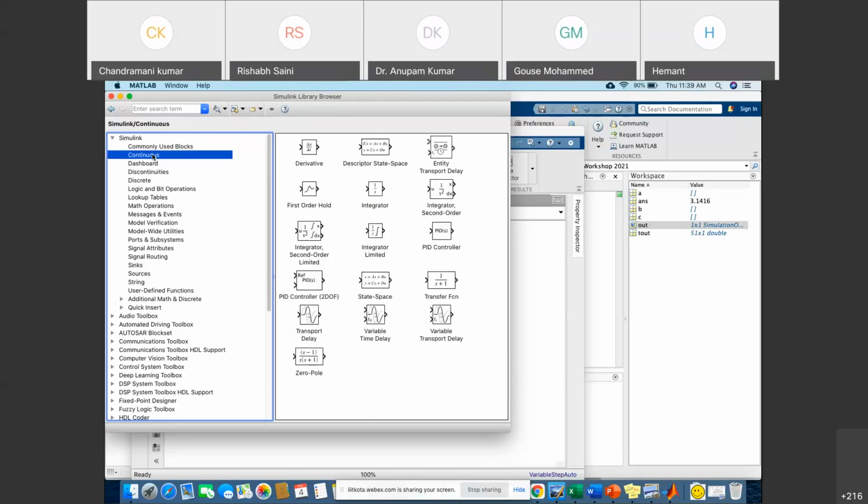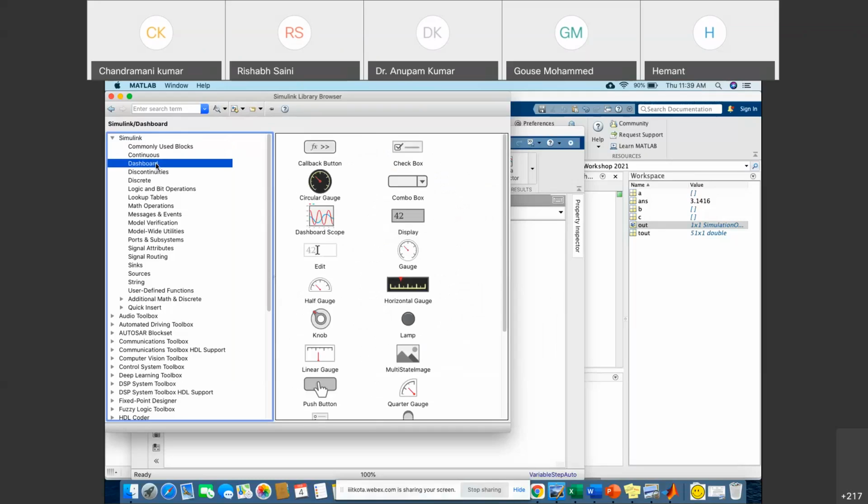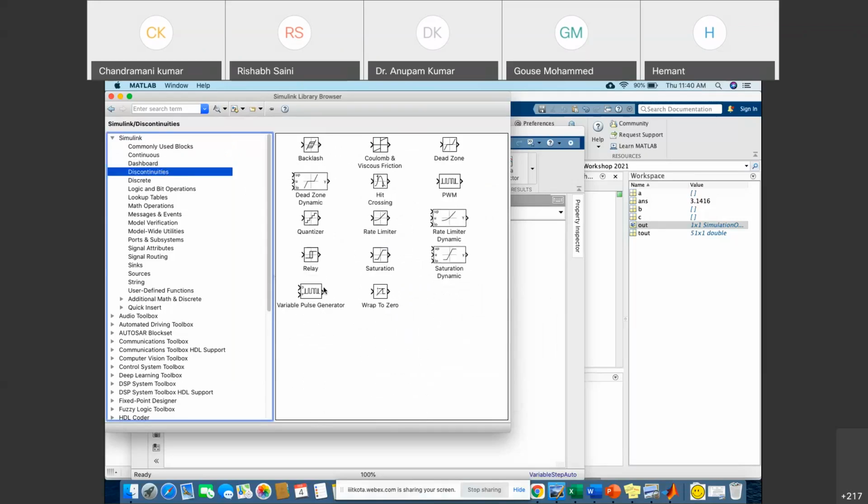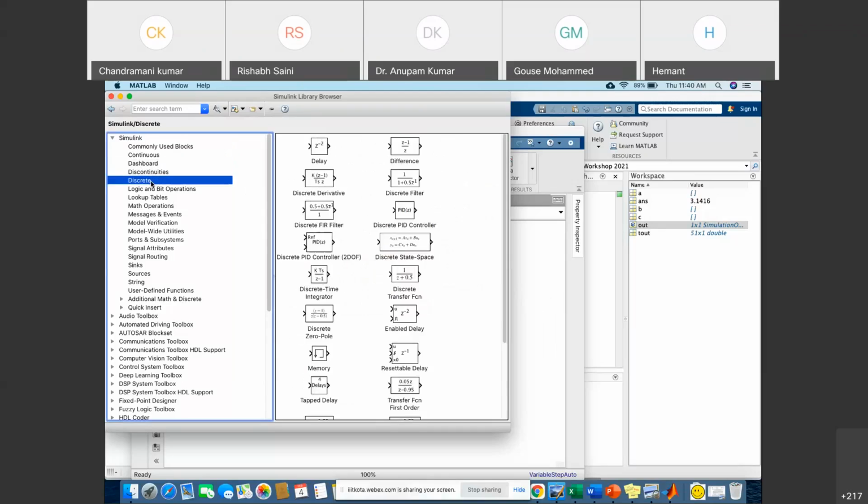If we go to continuous, then you can see all the continuous blocks like transfer function, state space, and derivative part, integrator, right? So these are available in the continuous section. These are the dashboard. Next one is discontinuous. So these are the discontinuous blocks, and here you can see all the discrete things.